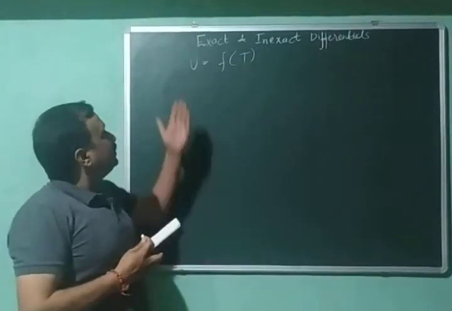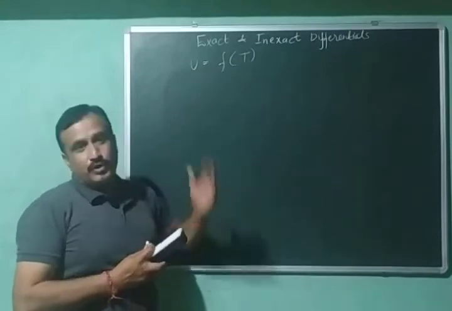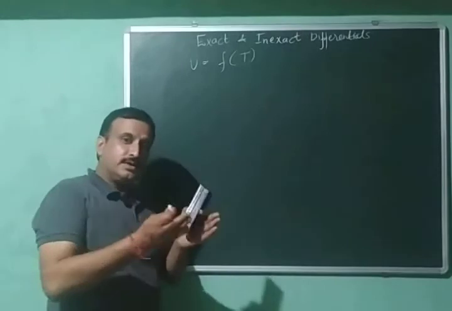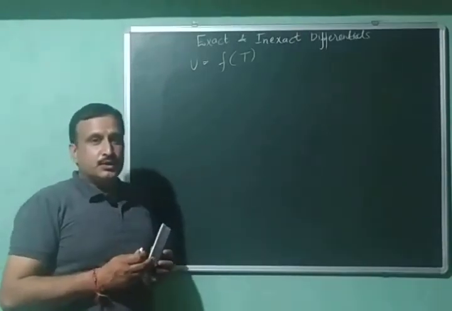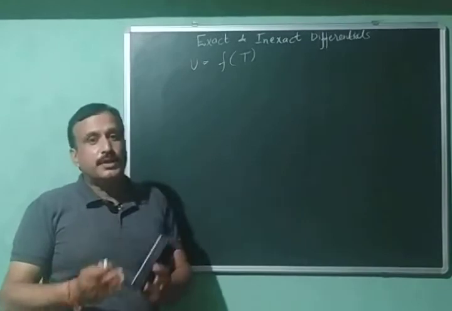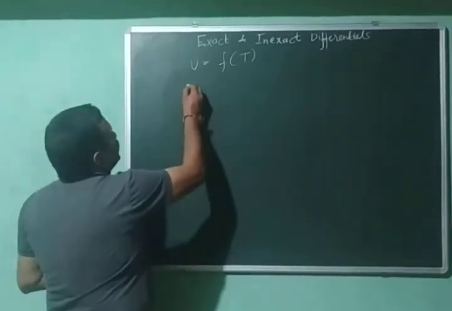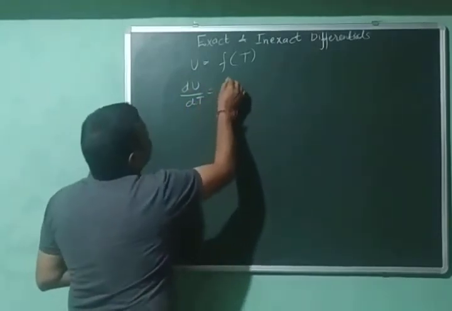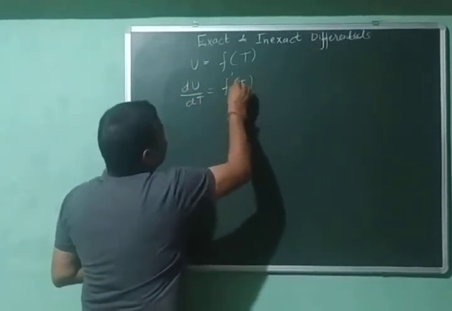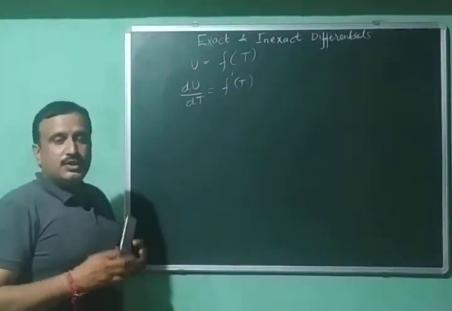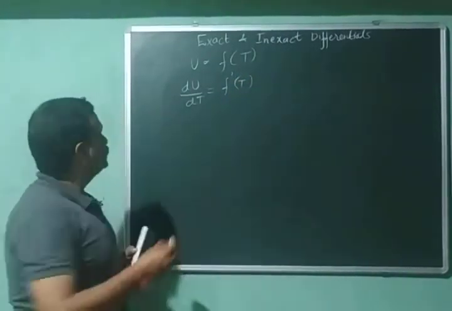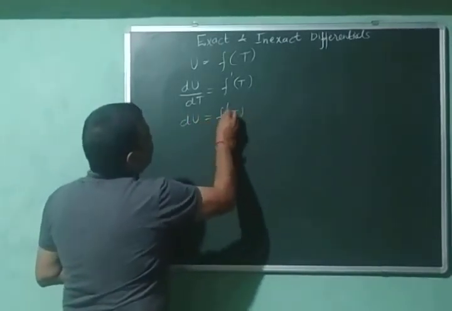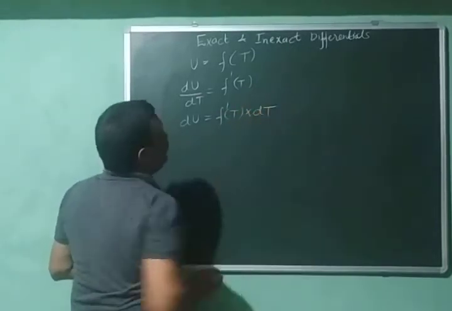This means that the internal energy of an ideal gas depends upon temperature, and it will increase if the temperature increases and it will decrease if the temperature decreases. So let us differentiate this equation with respect to temperature. That is, dU upon dT is equal to f prime T, and this equation can further be written as dU equal to f prime T into dT.